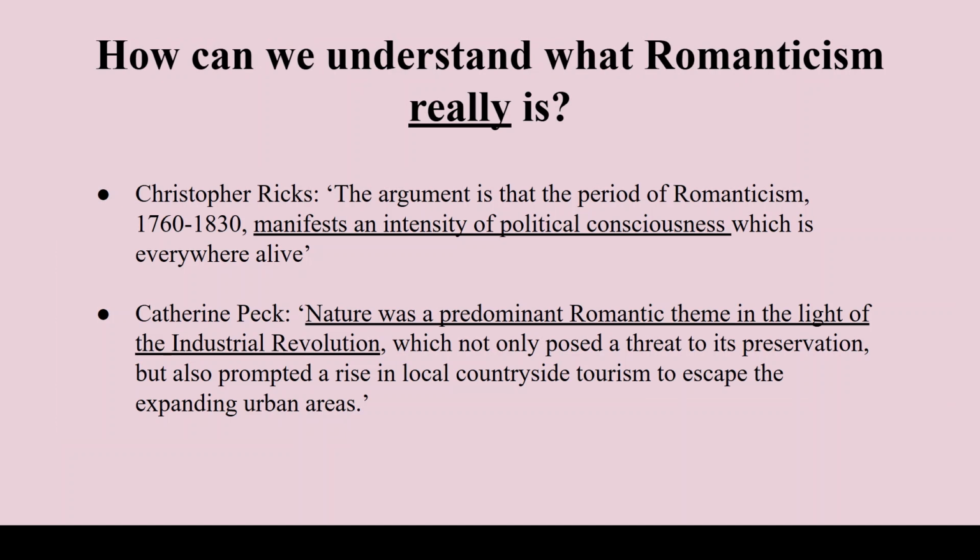And all he really means there is that there's a lot of politics in the poems, more than there was before. People are very conscious of the politics that are going on. So you can see this in poems such as London by William Blake. We also have Catherine Peck, who says, nature was a predominant romantic theme in the light of the Industrial Revolution. And I'm not going to read the rest of it, but what we've essentially got there is that nature was a massive component of Romantic poetry, and there is a reason for it too, because it was around this time that the Industrial Revolution was happening.